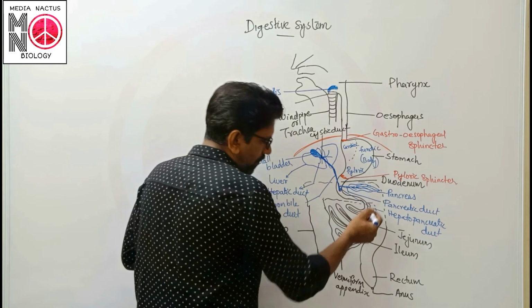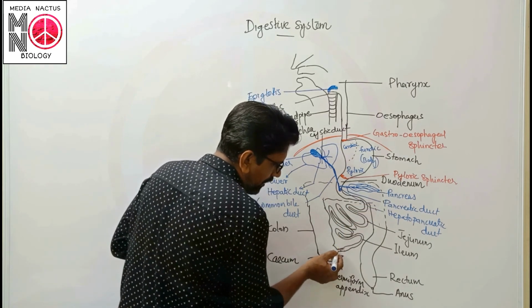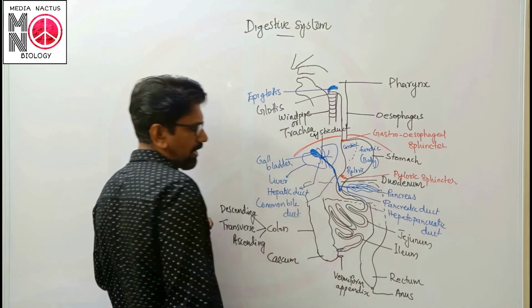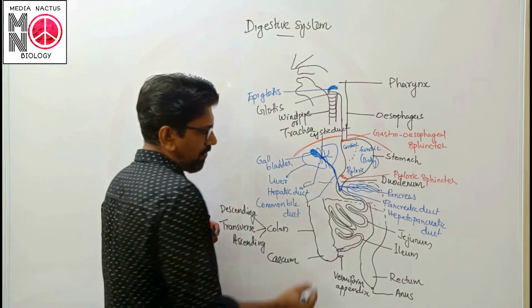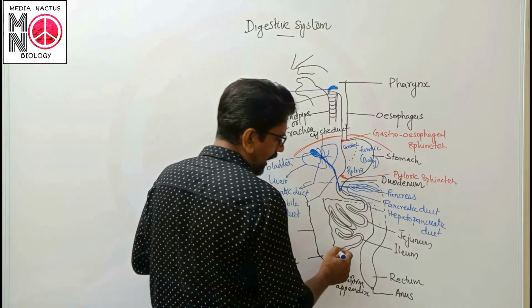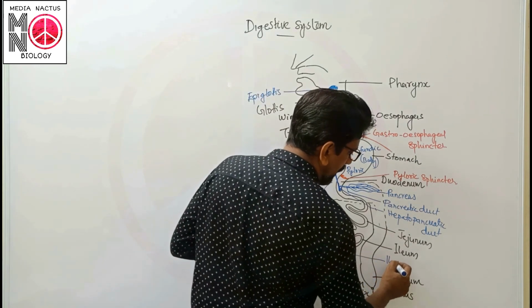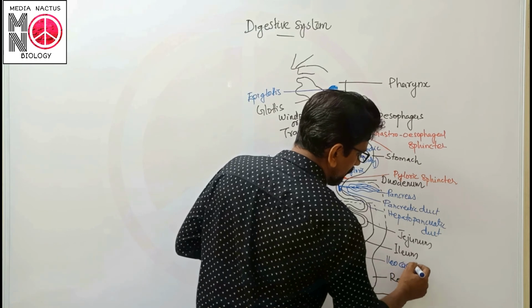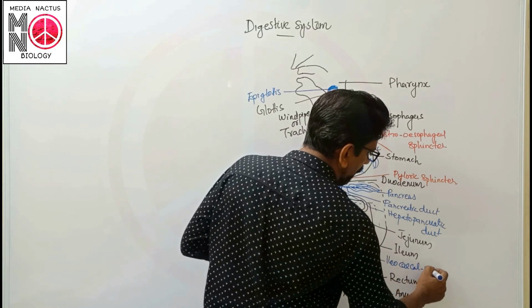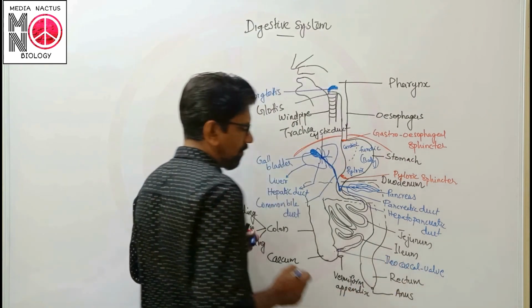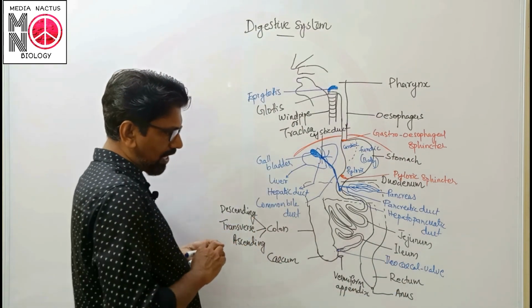Then another valve is present in the region of small intestine and large intestine joining place, which is known as the ileocecal valve. This is known as what? Ileocecal valve. What is the function of ileocecal valve?